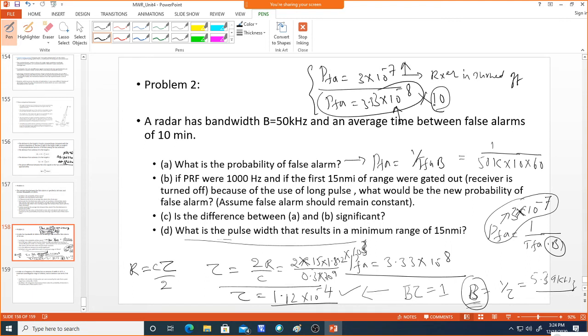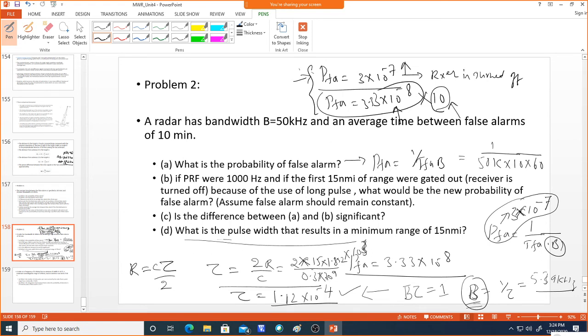Okay, so you need to take care. Whatever receiver or duplexer you are using, if it is not working properly, this happens. The probability of false alarm is going to increase. So that is how we need to take care of this receiver. Even if you turn it off for the minimum range, this will significantly affect the probability of false alarm. So that is the problem.